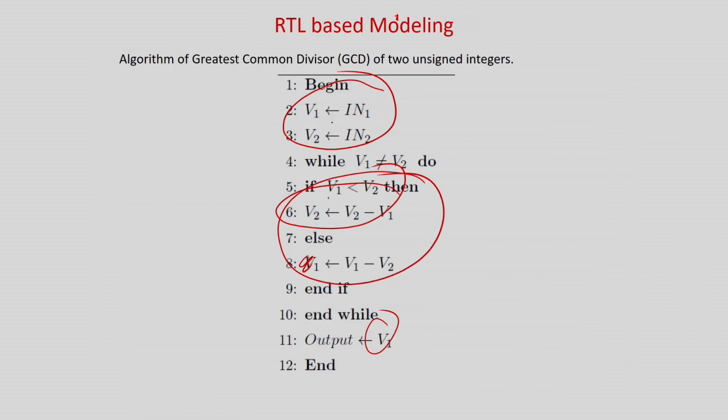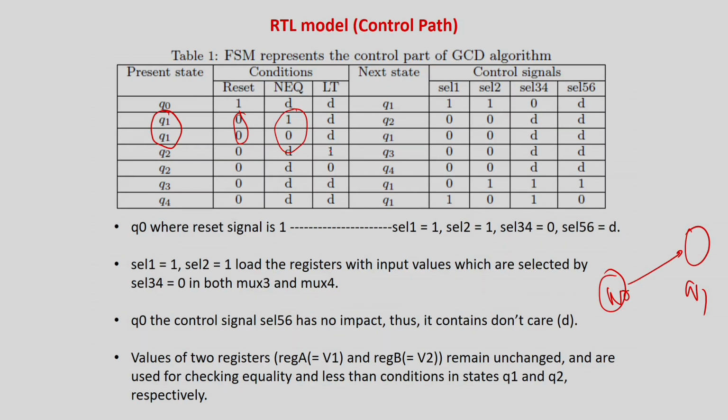This corresponds to this line of code, right. So if it is not equal, you are going to state Q2, because in Q2 you will be doing all the comparison, etc. And if it is equal, corresponding to this, then you will be landing in state Q1 itself.